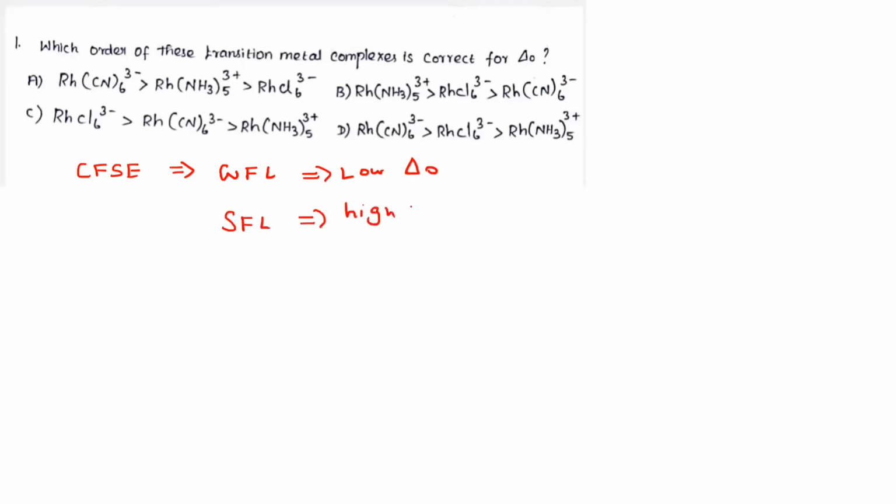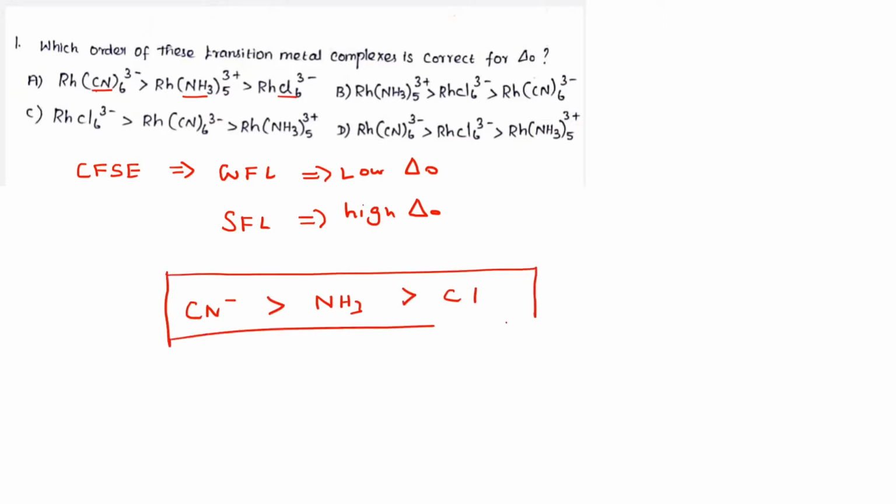High Δo value. Now, according to the spectrochemical series, see the options. CN ligand will be there, and ammonia ligand and Cl, right? Among CN minus, NH3 and Cl, the CN is a strong field ligand, right? Therefore, the CN complex has more CFSE compared to NH3 and Cl, right? Which is the correct answer. Option A is correct for this question.